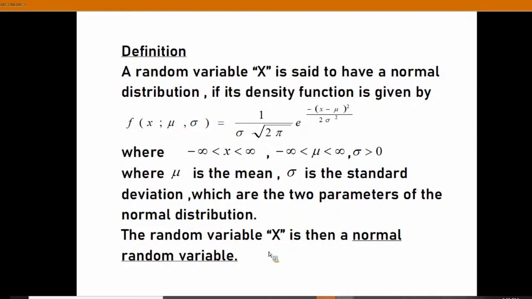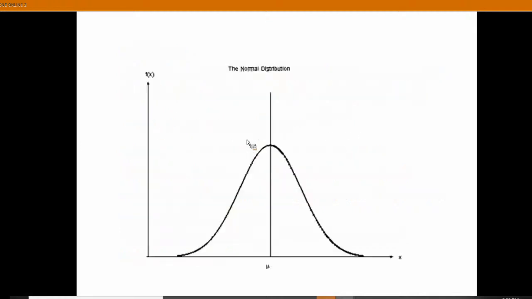Random variable means a real value, in the real number system, associated with the outcome of a random experiment. So if a random variable x follows this probability density function, it is known as a normal random variable. This you should remember. First of all, this probability density function you should remember.